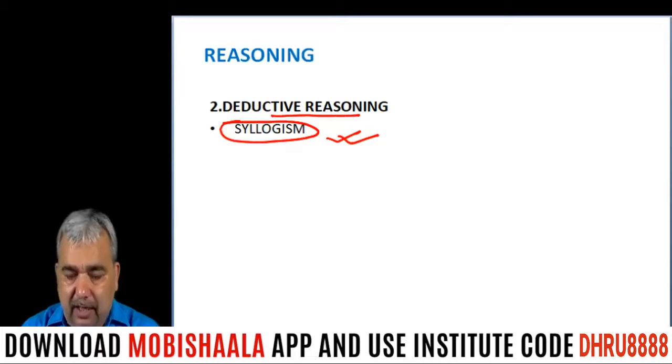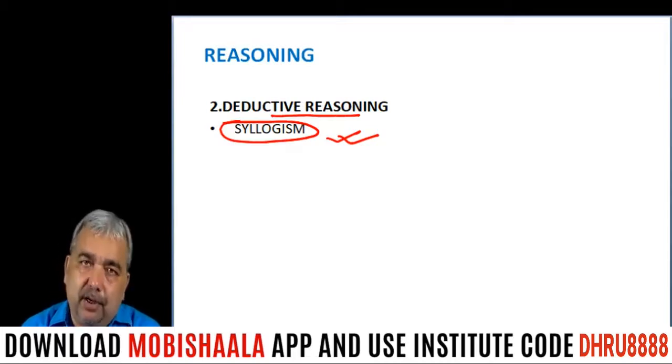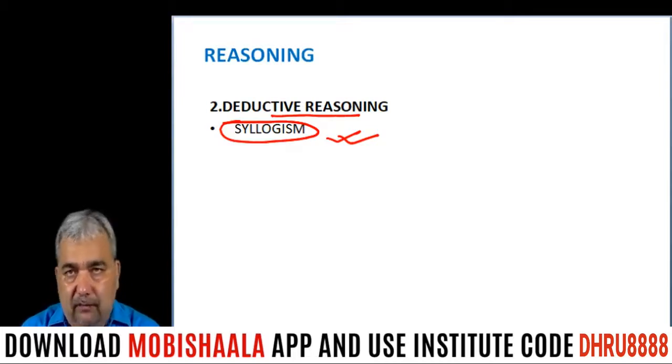So syllogism is again very important. You can expect 2-3 questions from this topic every year, sometimes 5 questions also. So this is an important chapter. Now the next is